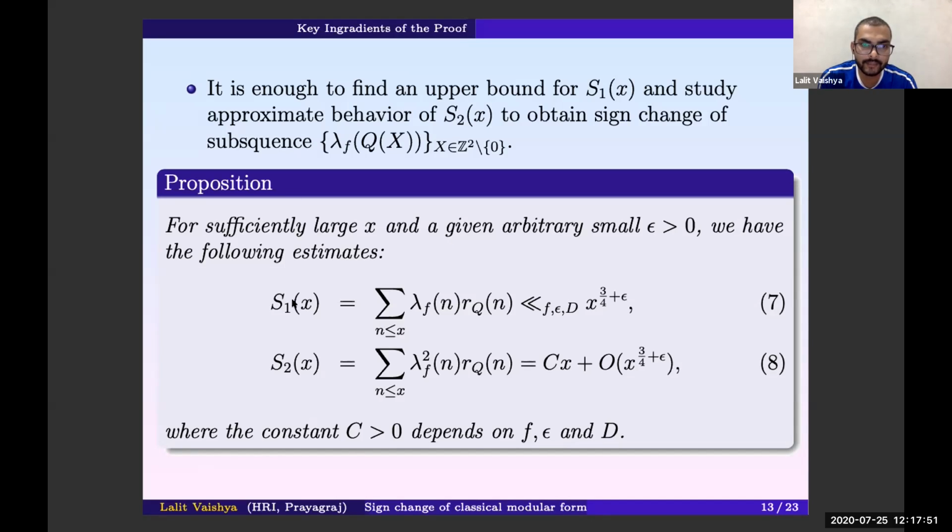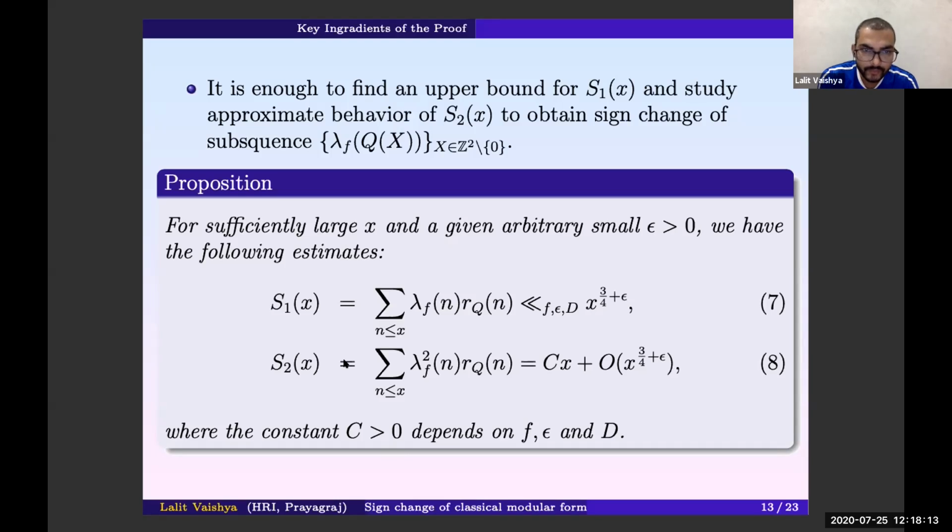Let's state that S1 has the upper bound of order big O of x to the power 3/4 plus epsilon, and S2 has the approximate behavior, which is c times x plus big O of x to the power 3/4 plus epsilon. And this constant c is positive and depends on the cusp form f, epsilon, and d.